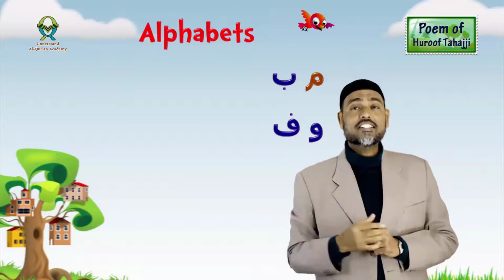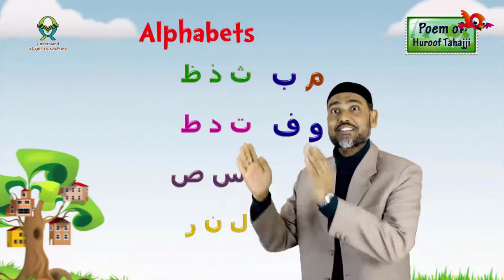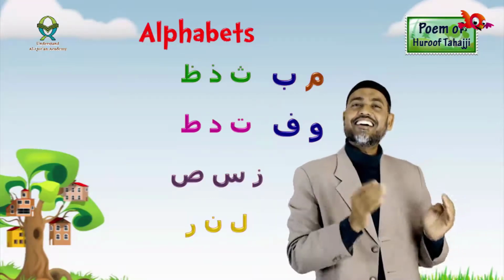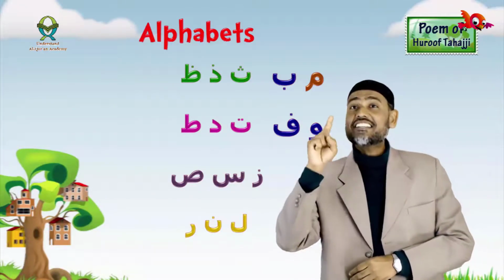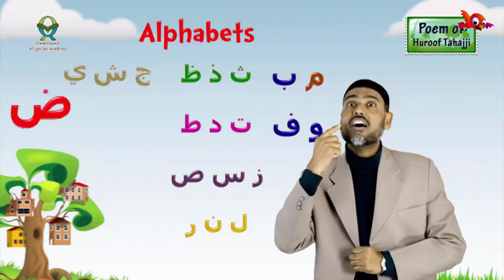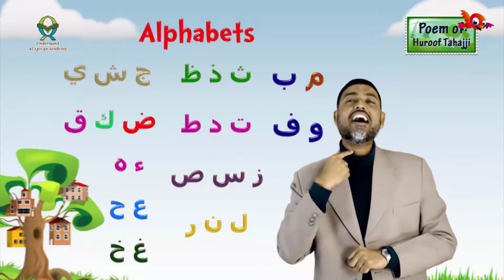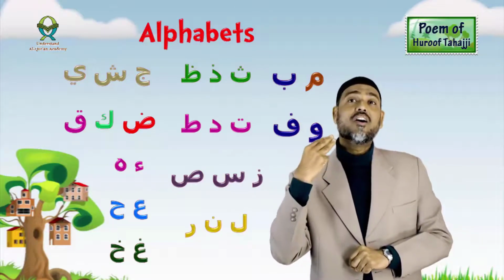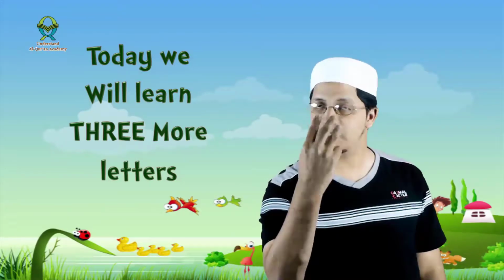Next 12 letters are from the tongue tip. Tha, tha, tha, ta, da, ta, za, sa, sa, la, na, ra. From the middle are ja, sha, ya. From the edges are da, ka, qa. 6 from the throat. A, ha, a, ha, gha, kha. Today we will be friends with 3 more letters, inshallah.